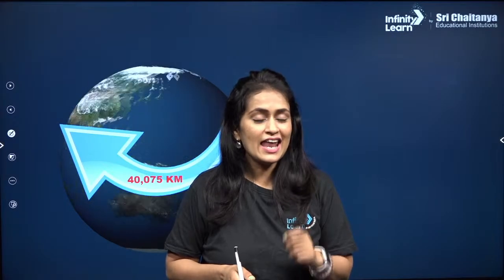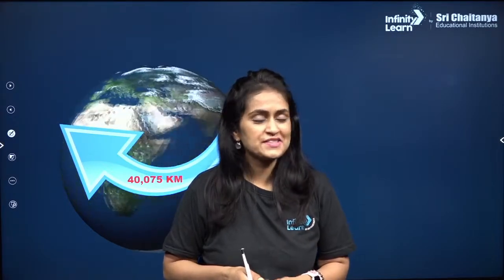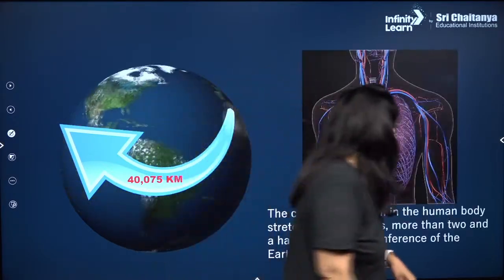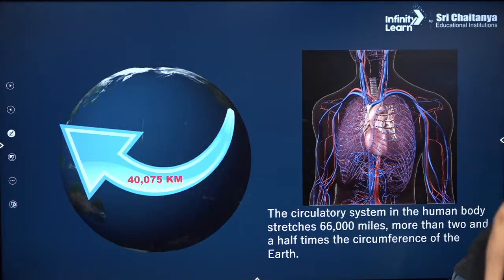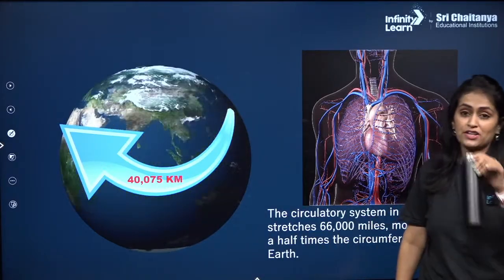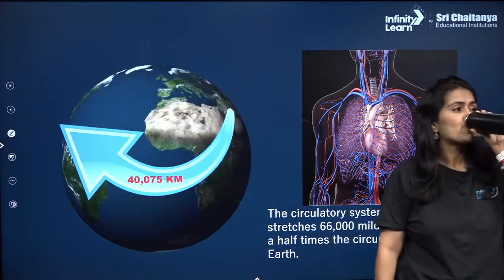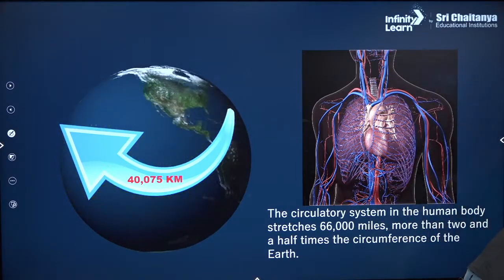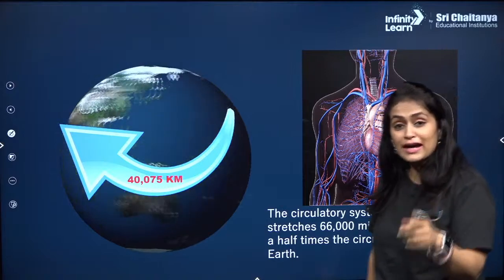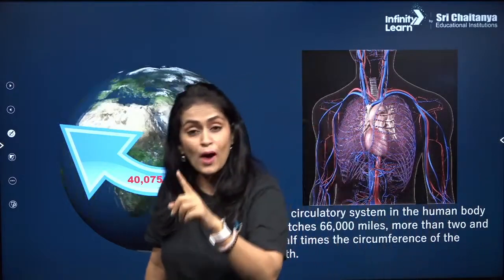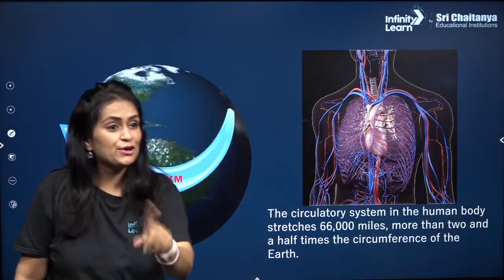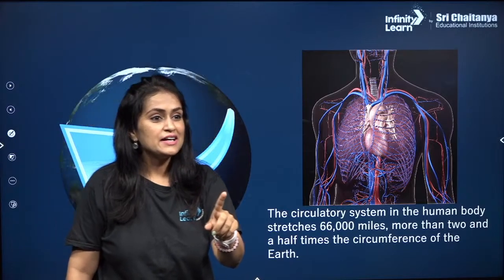What is the length of your circulatory system? You would be extremely surprised to know that you can take 2.5 rounds of the globe.